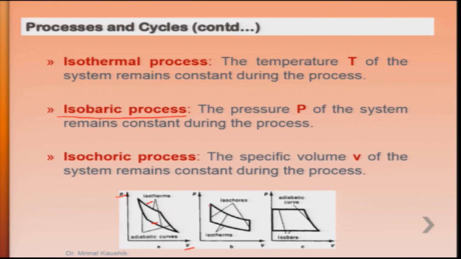In this second graph, the upper lines are isothermals, and you can see these vertical lines designating isochoric or constant volume processes. Here the pressure is constant, which is called an isobaric process, whereas this curve is an adiabatic process.